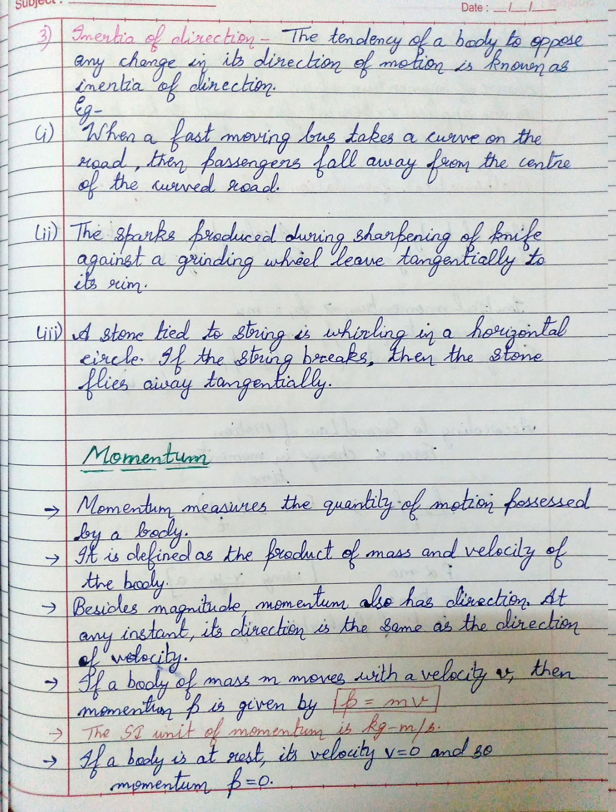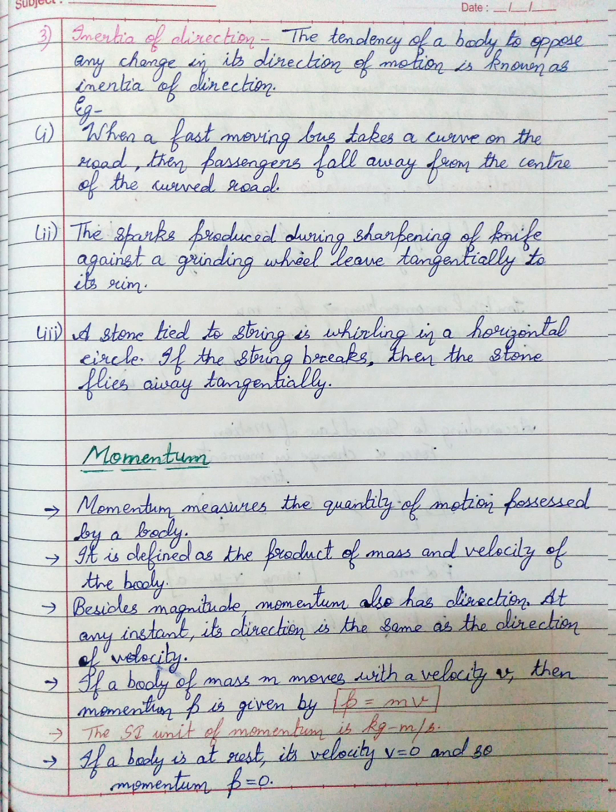The tendency of a body to oppose any change in its direction of motion is known as inertia of direction. For example, when a fast moving bus takes a curve on the road, the passengers fall away from the center of the curved road. This happens because the passengers have a tendency to move in a certain direction, and when the direction of the bus changes, it makes them fall away from the center of the curved road.